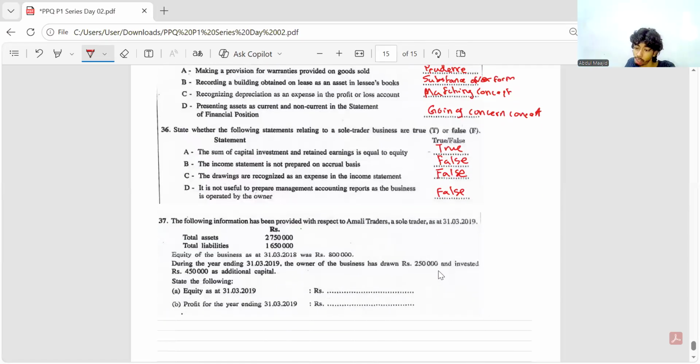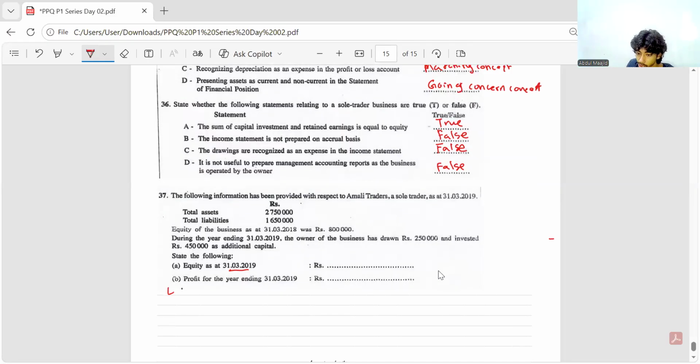Then the last question for the day. Okay. So this is also a very disappointing question. Very easy. See here they are asking to find the equity as at 31st March 2019. They have given asset and liability. Even an O-level student will find the answer. Equity equals asset minus liability. Asset is 2750. Liability is 1650. How much is equity? Equity is 1100.